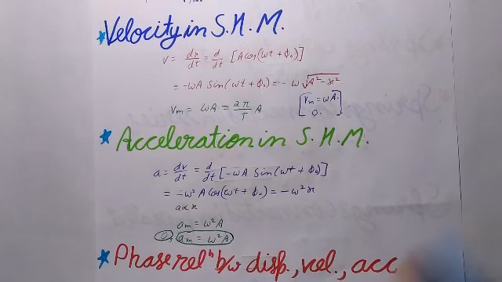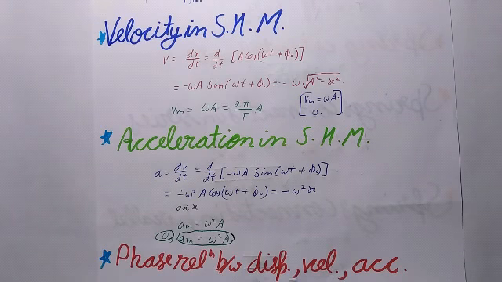Now, phase relationship between displacement, velocity and acceleration. In simple harmonic motion, the particle velocity is ahead of displacement by π/2 radian, while acceleration is ahead of the displacement by π radian.